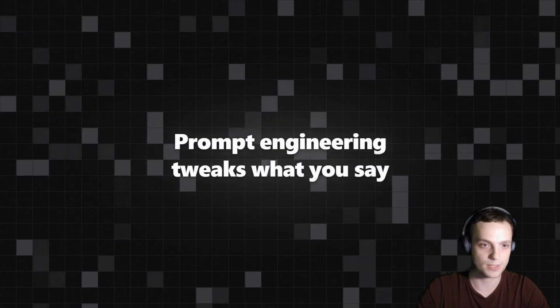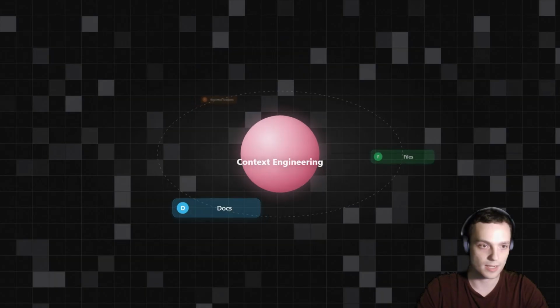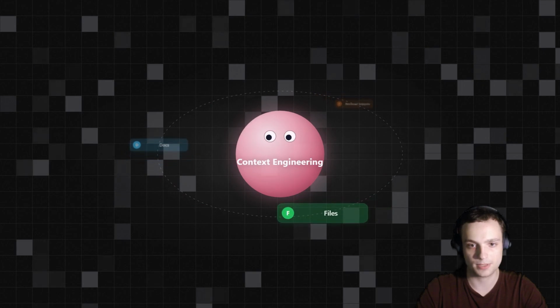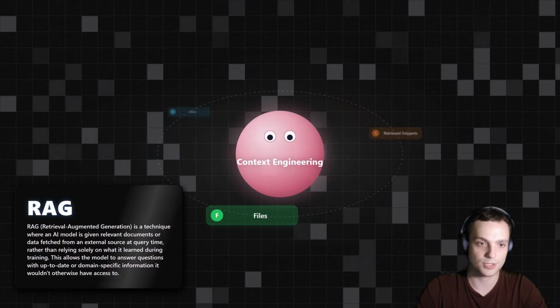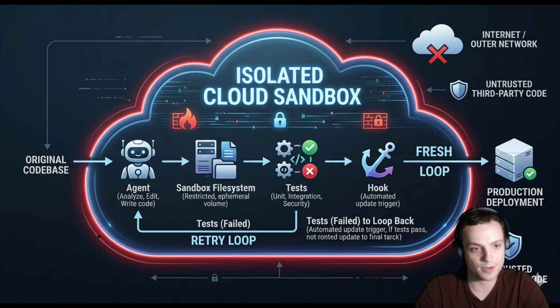Prompt engineering tweaks what you say. That's it. Better wording, better formatting, better instructions. Context engineering manages what the model can see: task context, file inputs, RAG, memory summaries. It stops the agents from guessing, but it still needs a system that keeps it honest. This is where harness engineering matters.